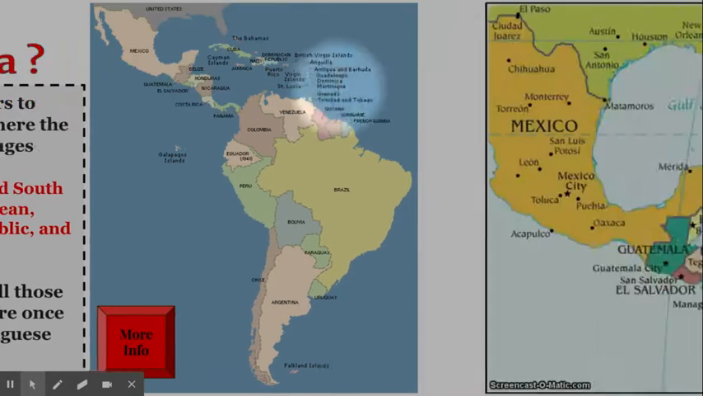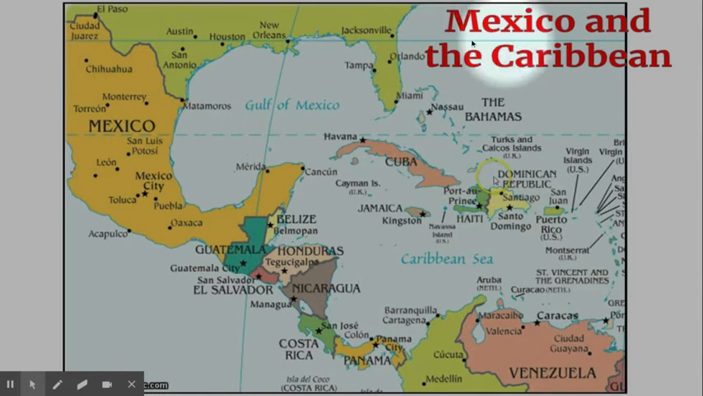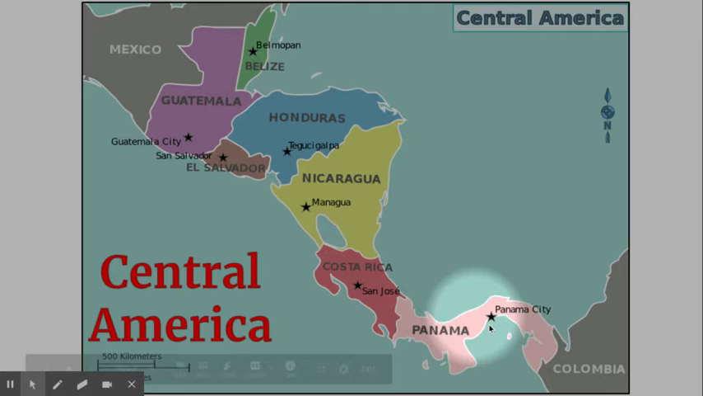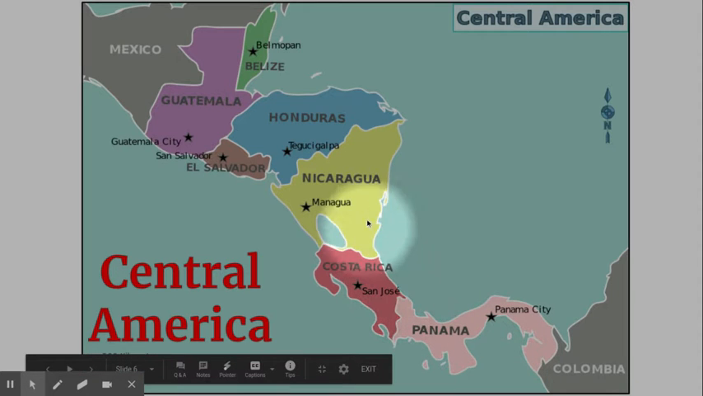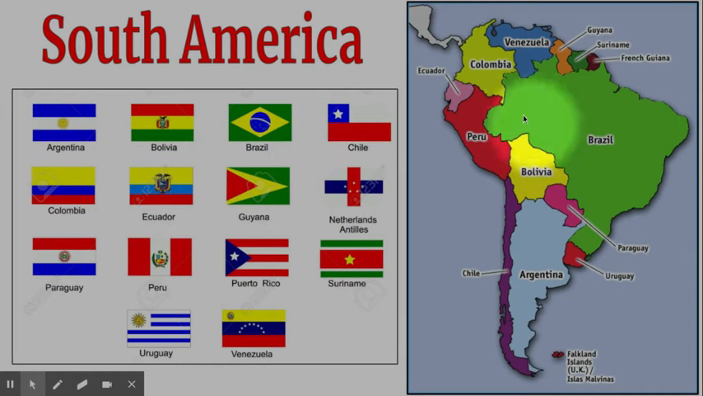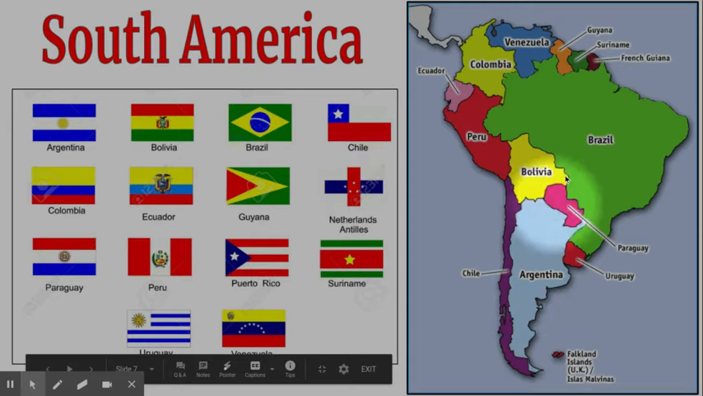So let's take a look at these maps. Mexico and the Caribbean, obviously Mexico right here, and all these Caribbean nations. Of course, we don't have the time to look at them all. We'll take a look at a select few. Next region is Central America, from Panama, Costa Rica, up to Honduras, Guatemala, and then South America, which is made up of several large countries, some small countries, and all very diverse and unique in their own way.